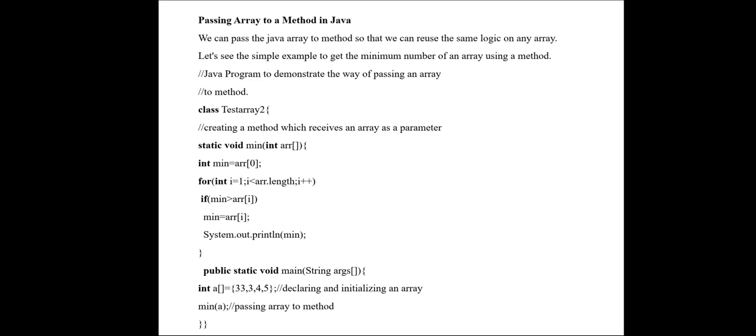So here only we have assigned values for the array. So array a has 33, 3, 4, 5. So 4 values are there. So we are calling the method min of a. So a is the array name. So when you are passing an array to a function, you need not specify the square bracket, we just give the name of the array. Okay, since we have declared it, when the compiler goes through the variable a, it will understand this is an array value. But when you are declaring the method, in the method you have to specify the square bracket.